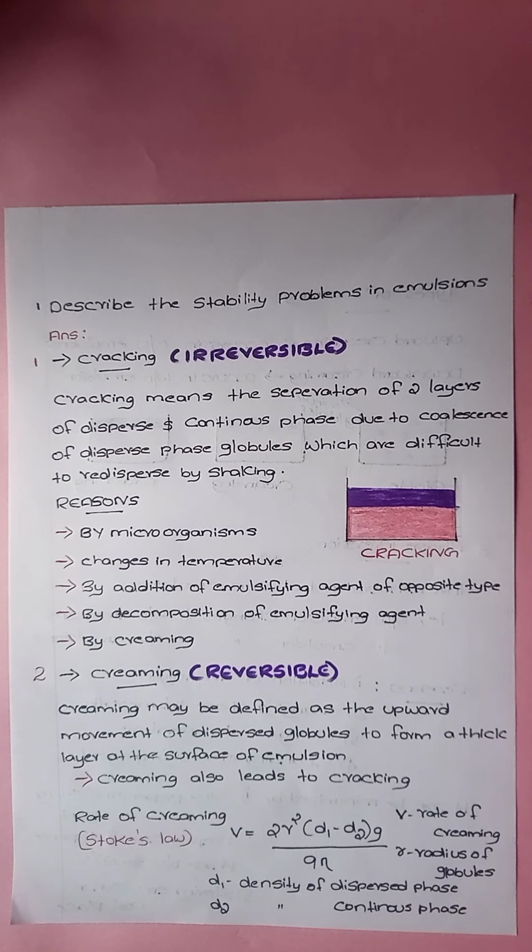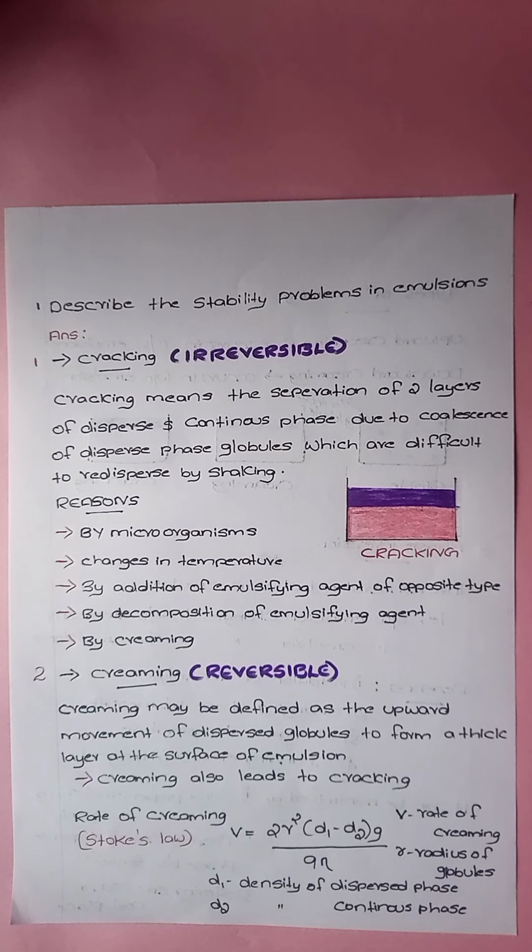Also, cracking is irreversible. That means it cannot be redispersed into stable form by shaking. It remains as such. Here we discussed the definition of cracking. Next, we are going to discuss the reasons of cracking. The first one, cracking occurs by microorganisms when the emulsion is not stored properly. If we do not store the emulsion properly, it may develop bacterial or mold growth, which leads to the destruction of emulsifying agent and then leads to cracking.